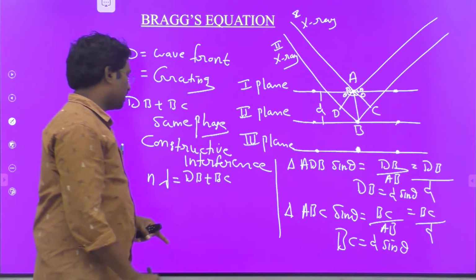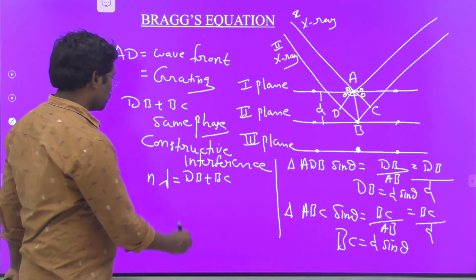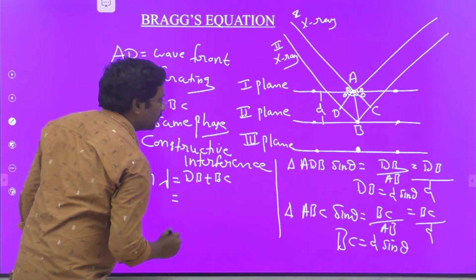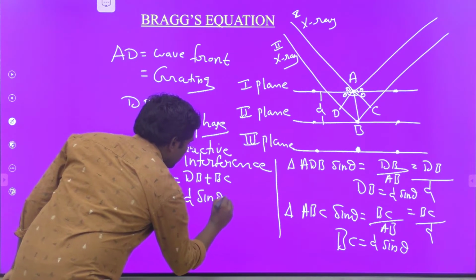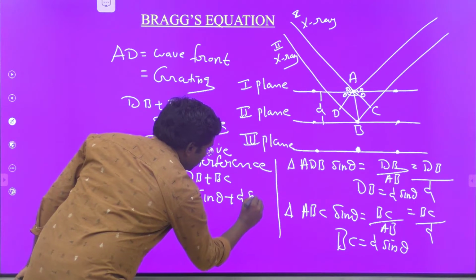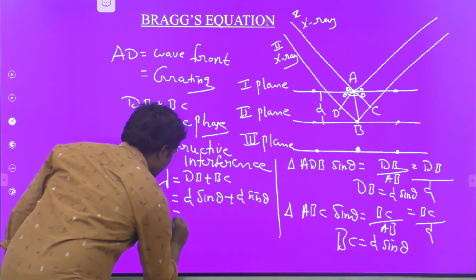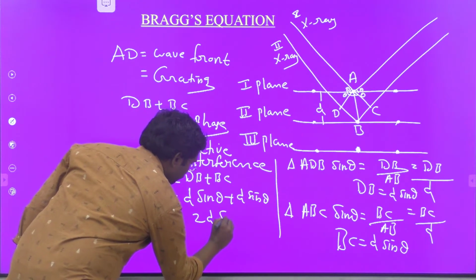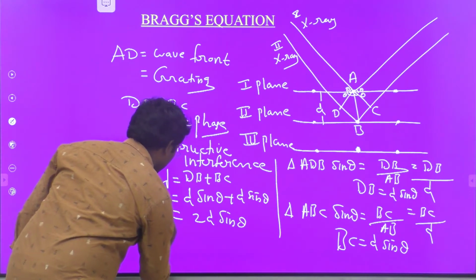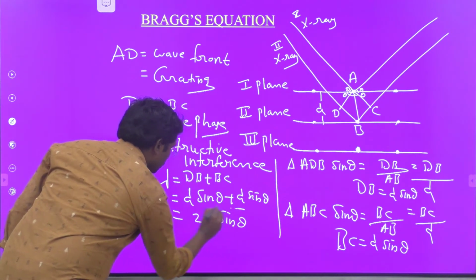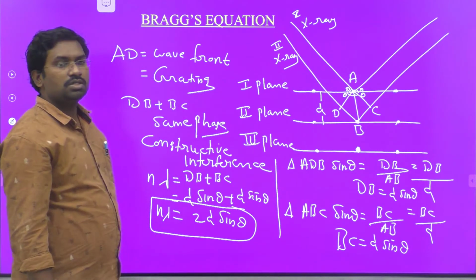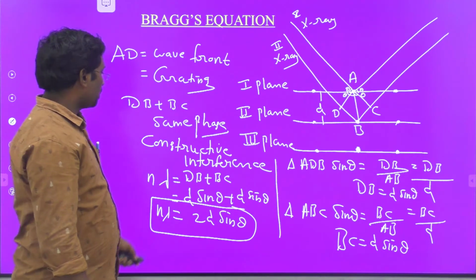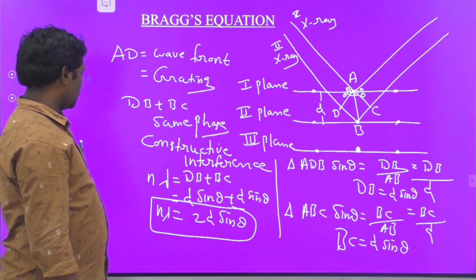In n lambda is equal to dB plus BC, we substitute these values. dB is equal to d sin theta, and BC is equal to d sin theta. So n lambda is equal to 2d sin theta. This is nothing but Bragg's equation. So n lambda is equal to 2d sin theta is Bragg's equation.